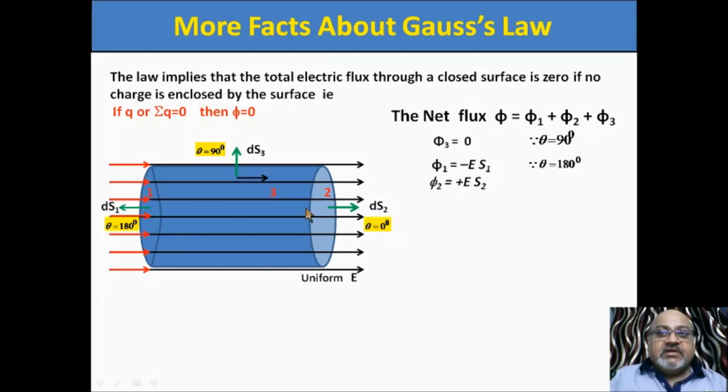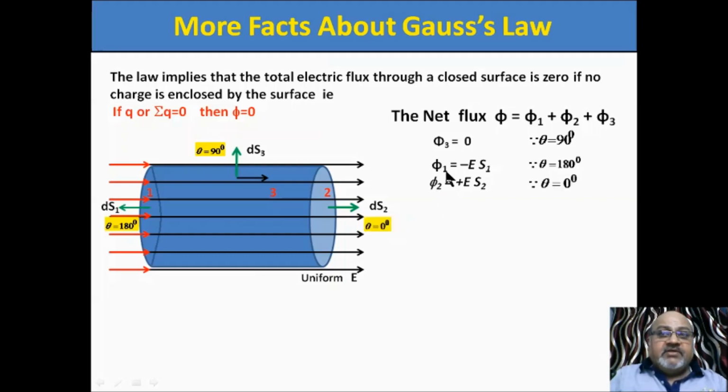Next is how much flux this surface contributes. This is plus E S2, where S2 is the area of this surface. Why E S2? Phi is E dS cos theta. Here theta is 0. See, compare, theta is 0. So if flux is E dS cos theta, theta is 0, cos 0 is 1, flux will be E into the total surface. Total surface area is S2.